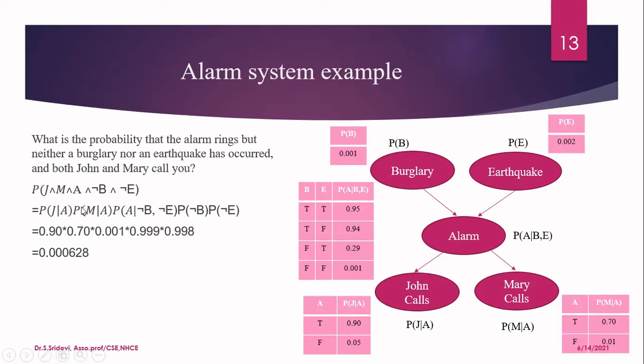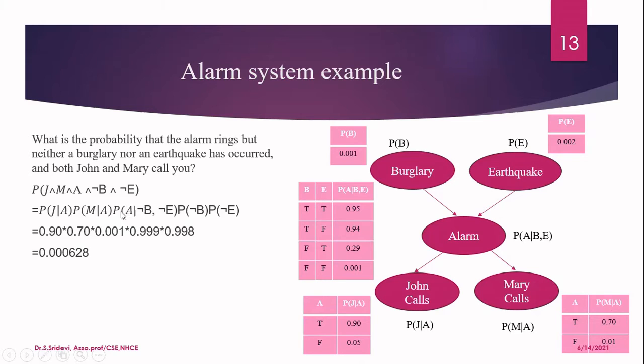Then coming to the second, it is the probability of Mary calls you when there is an alarm. So go to the conditional probability table of Mary. So here for the probability of Mary calls you, that means this true you have to consider. When there is an alarm, what is the probability that Mary is going to call you? That probability is given as 0.7. So the second term is 0.7.